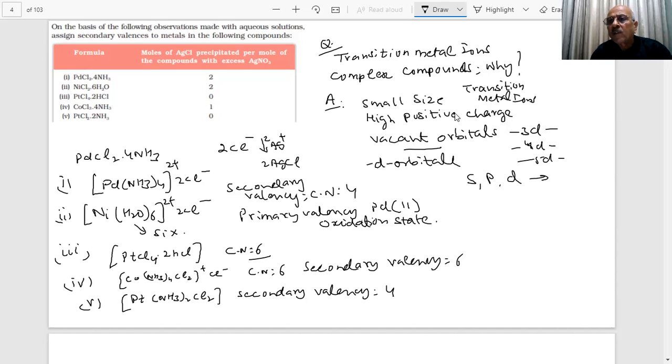I hope Werner's coordination theory is very clear now: transition metal ions have the capability to accept lone pairs of electrons in their vacant orbitals, therefore they form a lot of complexes. Ligands are those which can give the lone pair of electrons to the metal ions, and we represent them in square brackets. So they are different from double salts.